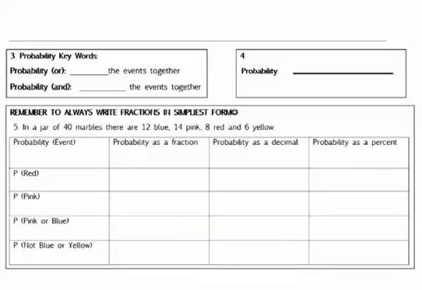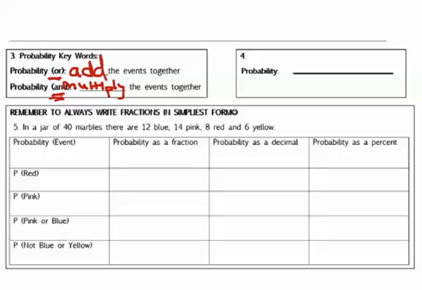Some of the key words that you're going to encounter with probability, the first one is or. Okay, so when you see that word or, that signals you to add the events together. Today we will use or, but we will not use and. However, I want you to know what and indicates. And means you want to multiply the events together. Okay, and we'll talk about and with compound probability and independent and dependent on Monday. So you don't really need to worry about and right now.